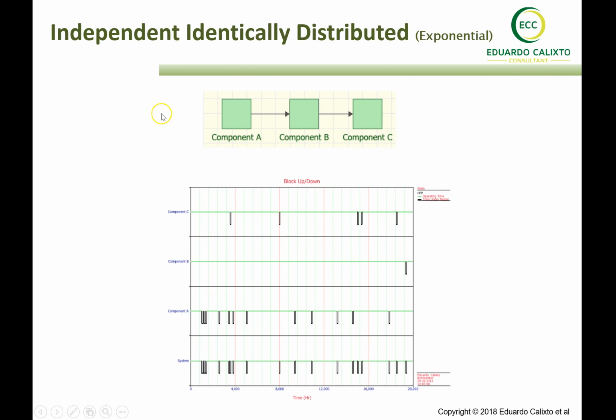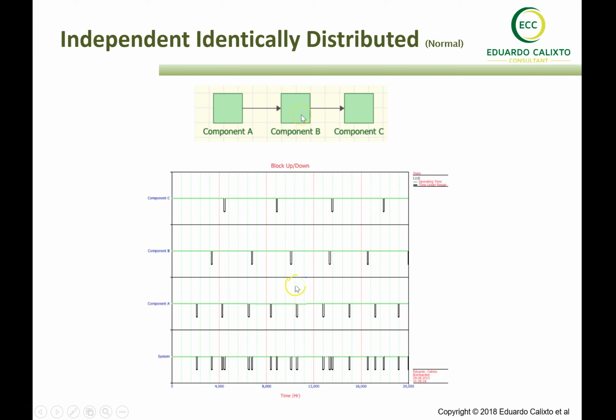Okay, so here, just to look at an example of identical components, we have these 3 components. The 3 components are in series in the RBD. That means if one fails, there is an impact on the system. So we can see what happens along time with these 3 components. Now we apply here exponential PDFs, different exponential PDFs, and then we'll see the effects on the system. That is the condition of failure of such equipment. There is no degradation here, but they are random failures, exponential failures.